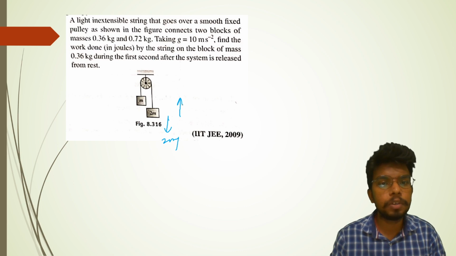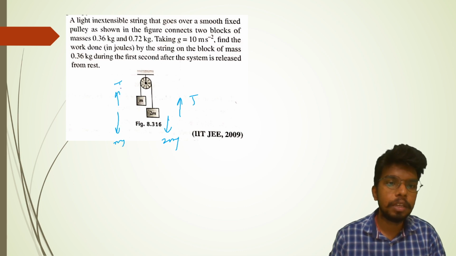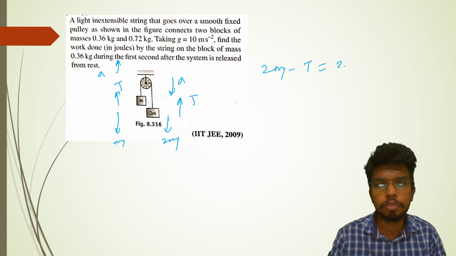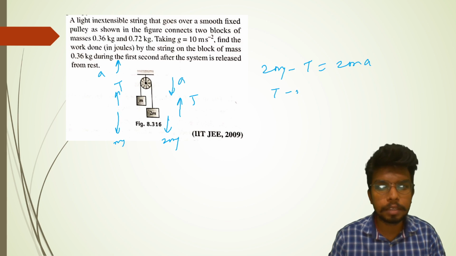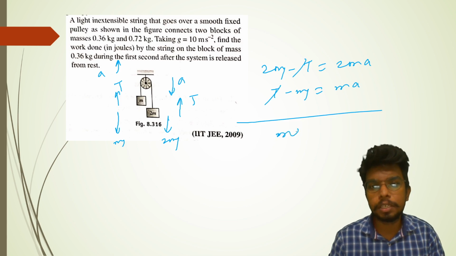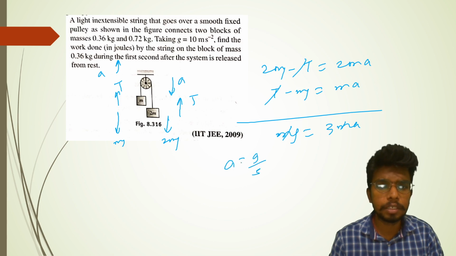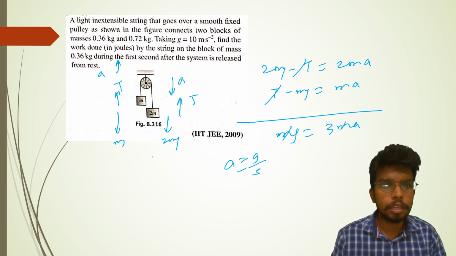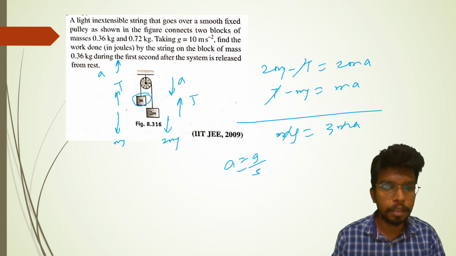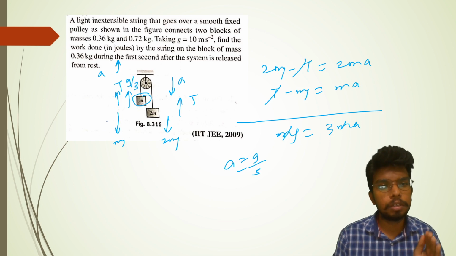Downward it is 2mg, upward there is a tension and mg. Let's assume the system is moving downwards on this side with acceleration a, so I can say that 2mg minus tension is equal to 2ma, and T minus mg is going to be ma. If we add both of these, we get mg equals 3ma, and a will come out to be g by 3. This is the acceleration. We need to find the work done in joules by the string, that means tension, on the 0.36 kg block. This one is 0.36, m is 0.36. So it is moving up with acceleration g by 3, and we need to find the work done.